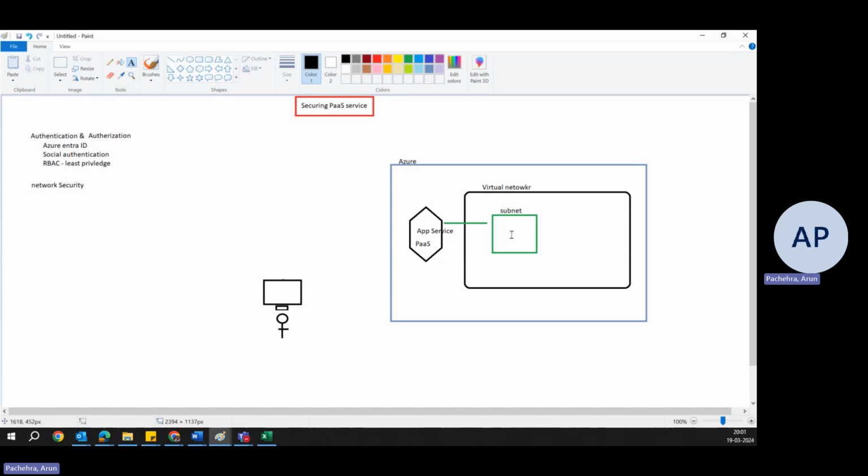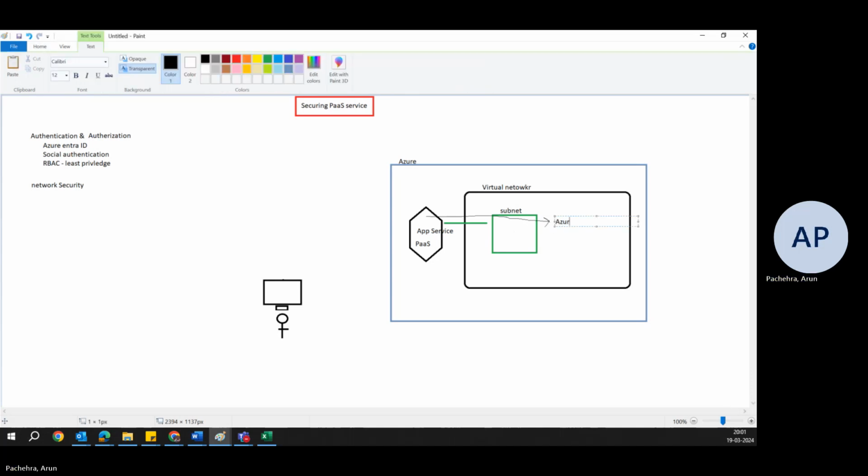There is one more thing that you can do. This integration with the virtual network means traffic can flow inside the virtual network from app services and utilize Azure services. Or maybe you want to create an internal application, right?